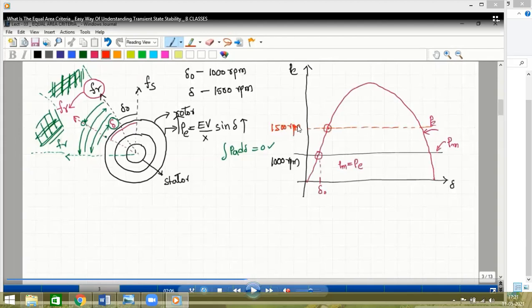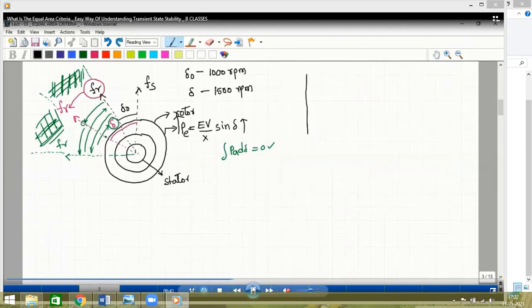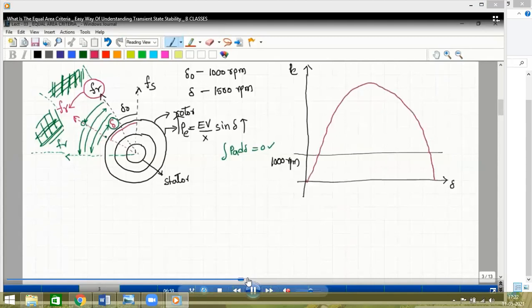So when the speed is increased, there will be a change in the value of the del. What is the del value here? Initially it was 1000 and now it will be 1500. Yes, this is the new position of the del. I'll highlight here. Let us draw this graph. This is the most important topic here.